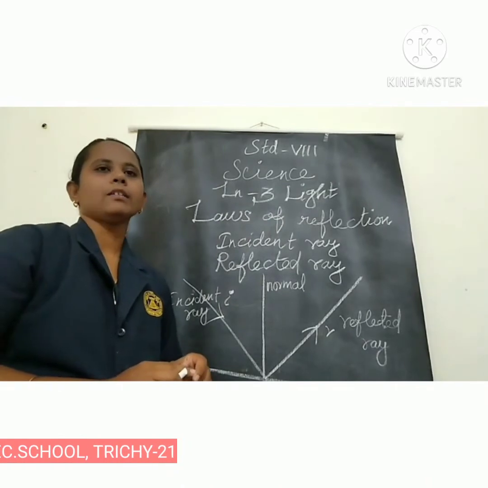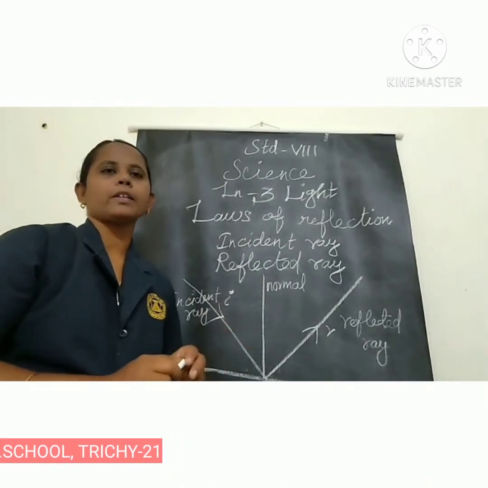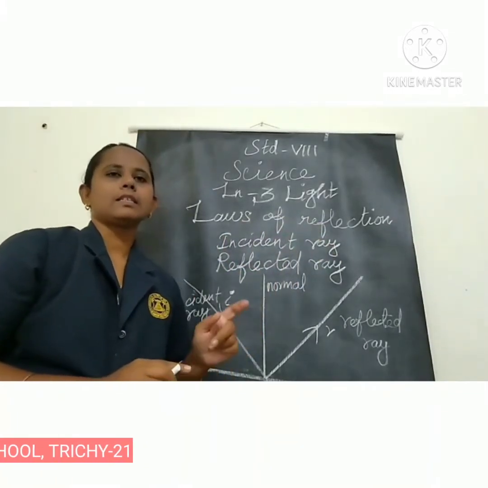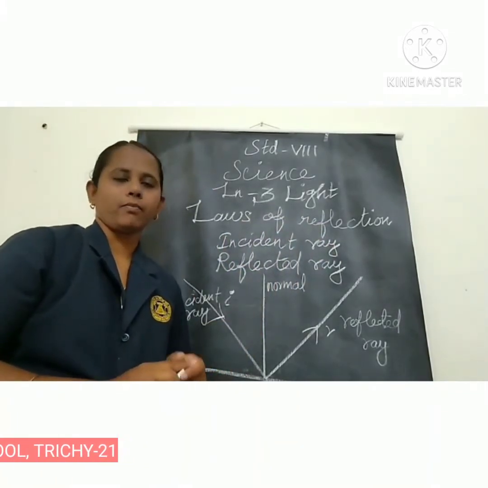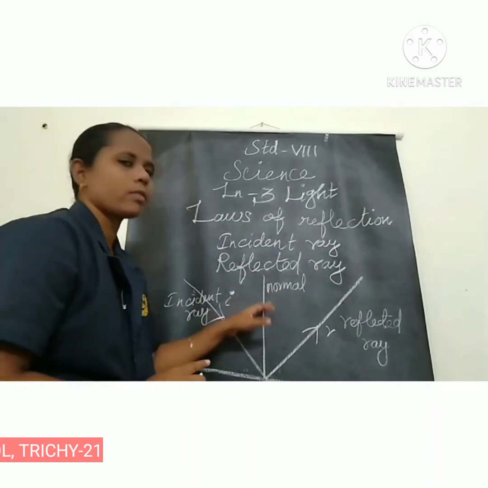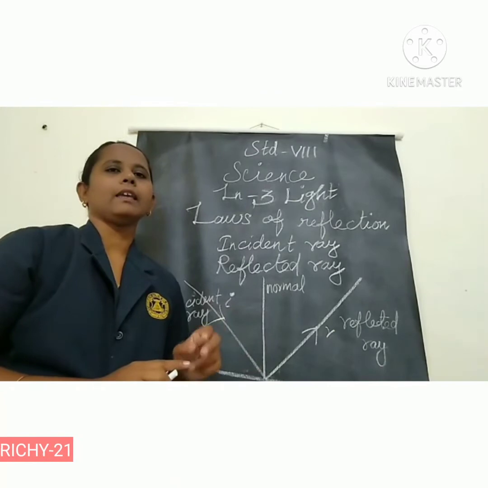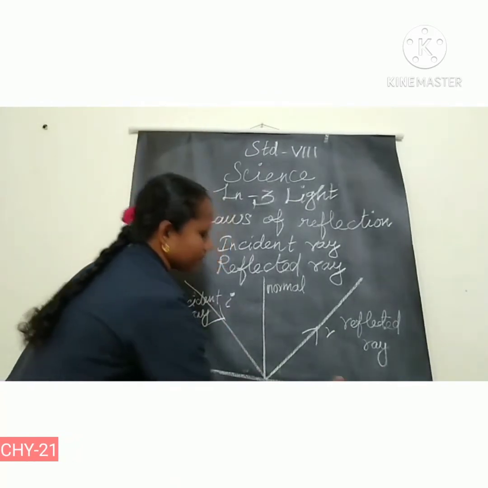There are two points about the laws of reflection. The first one: the incident ray, the reflected ray and the normal at the point of incidence all lie in the same plane.